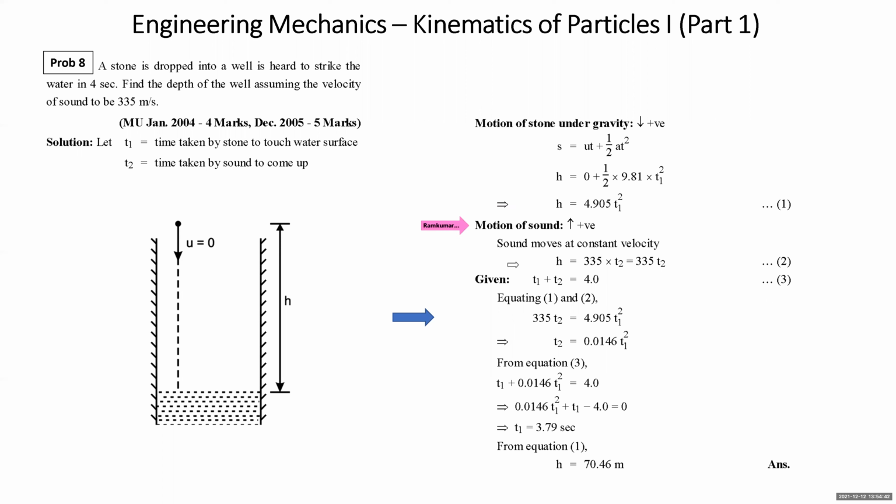Then we talk about motion of sound. Motion of sound is upward, so we take upward positive. Sound moves at constant velocity. This is very important. As sound moves at constant velocity, displacement is velocity into time. So H is equal to 335 into T2, 335 T2. The two values of H can be equated to get the relation between T1 and T2.